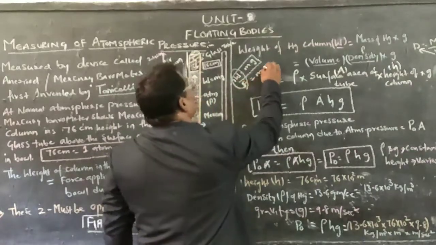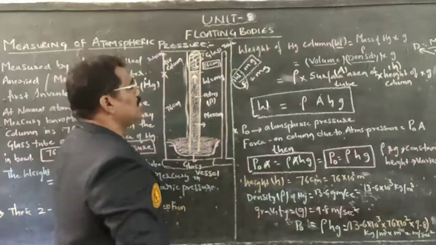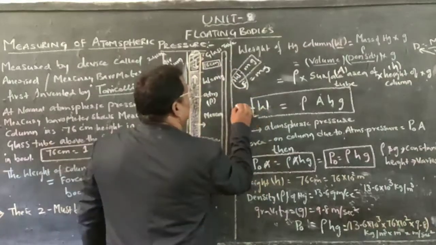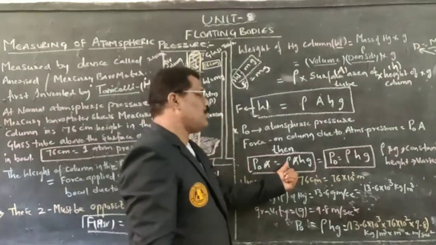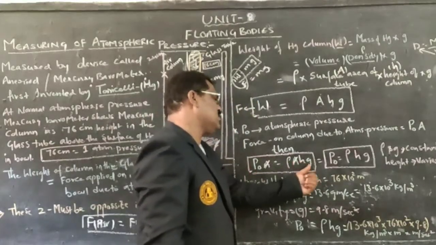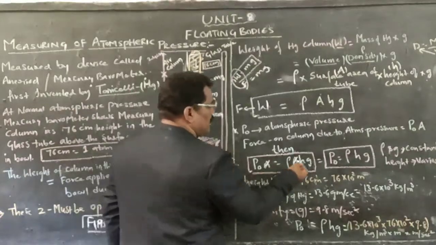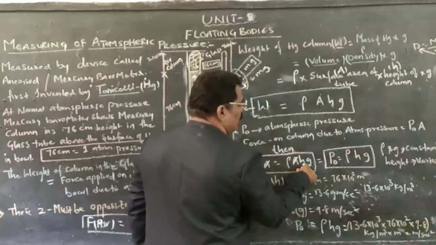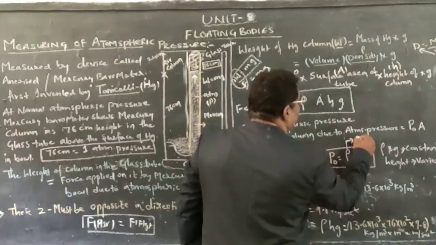Force and weight, W equals mg, are both equal. Therefore, W will be equal to the force exerted. P naught A is equal to rho into A H into G. A will get cancelled, as they are similar. P naught is equal to rho into H into G, where rho is the density of mercury.